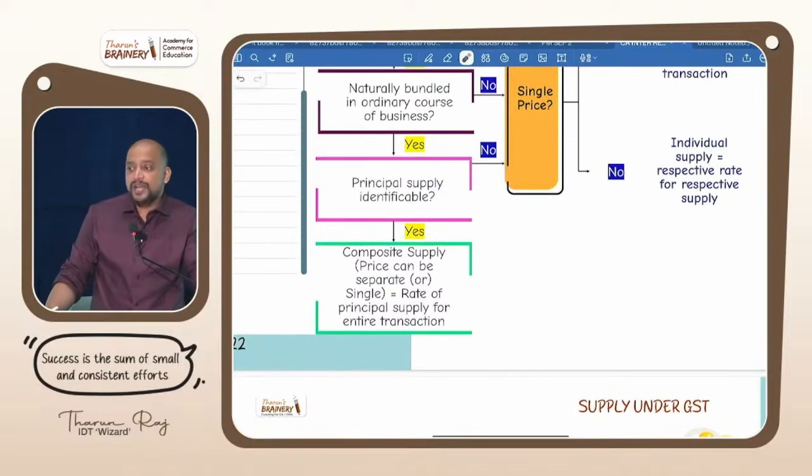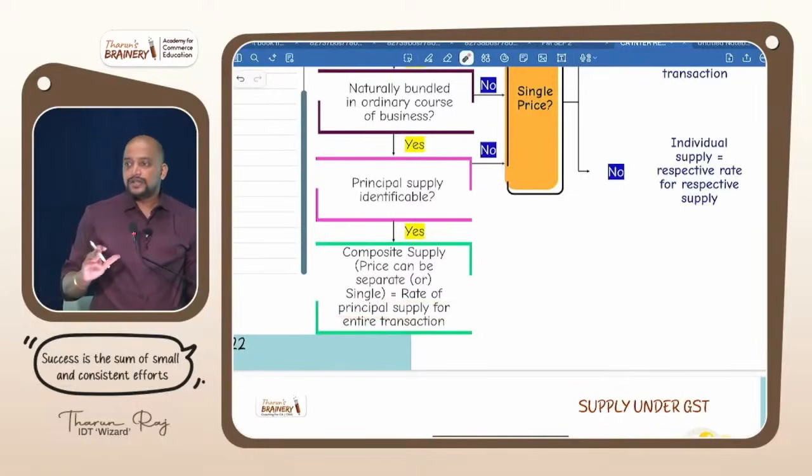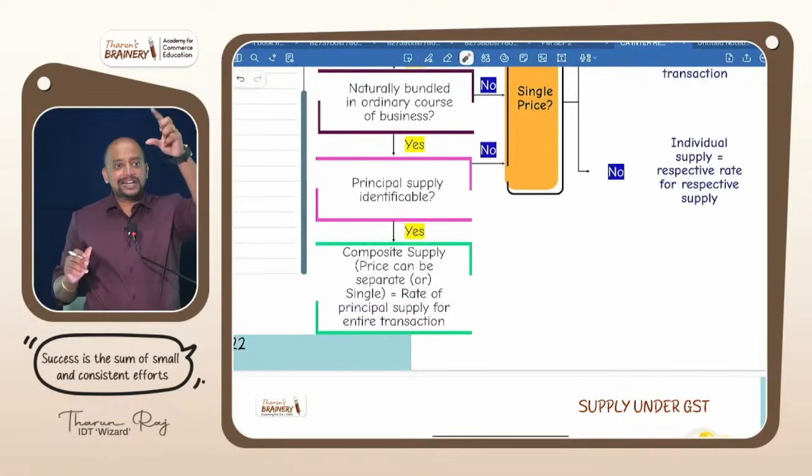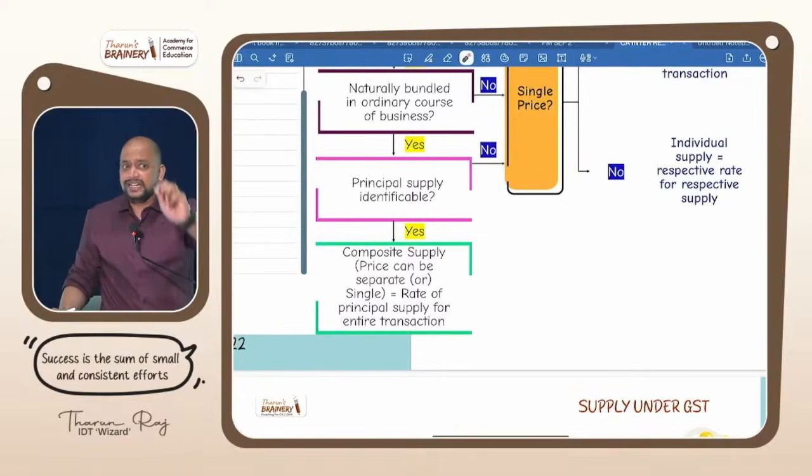And when it is a composite supply, how should the price be? Maybe single, maybe separate, irrelevant. The price may be together, the price may be separate, irrelevant. And the rate of the principal supply will be taken on the entire transaction. Got it? The principal supply will have a rate, and that rate will be applied on the entire transaction. Example: AC 5%, installation 18%. Are both taxable? Yes. Naturally bundled? Yes. What is the principal supply? AC. What is the rate applicable to AC? 5%. So that will be applied on the entire transaction.